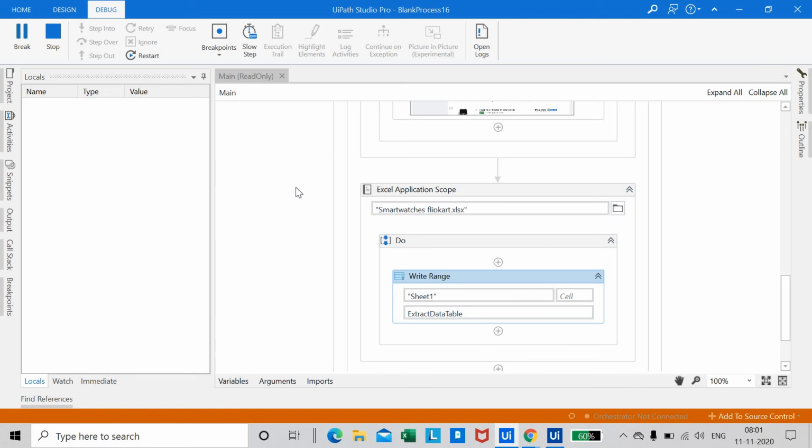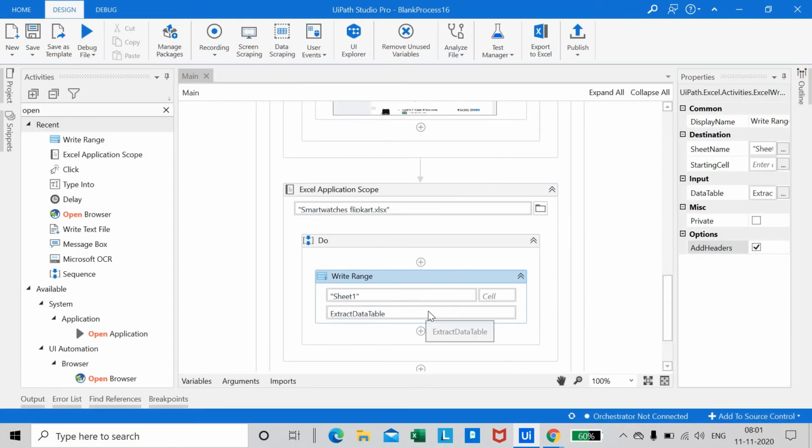Let it get stopped and we shall open the Excel sheet. Fine. Now let us open the Excel sheet.